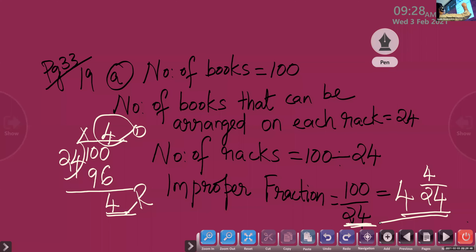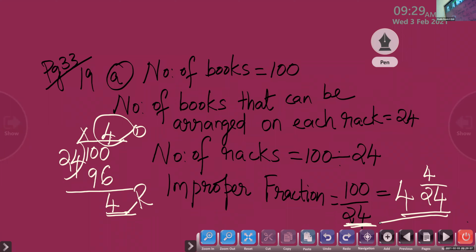Ma'am, finish. Okay, very good. So children, we are going to do question number B. All of you got this answer? Yes, ma'am. 4 times 24 is 96 and 4 is the remainder. So how can we write 4?